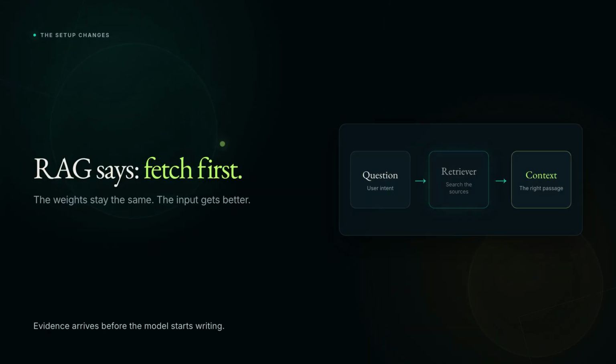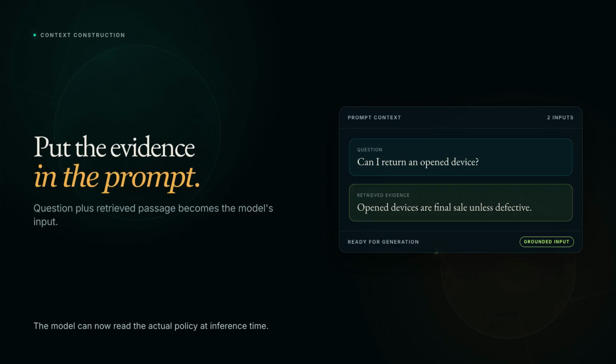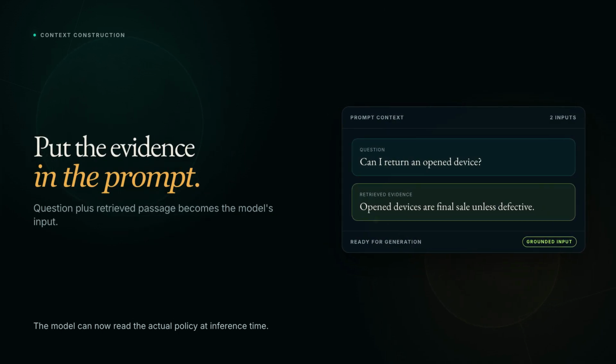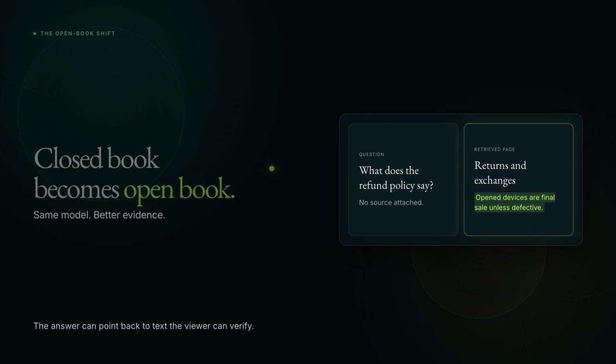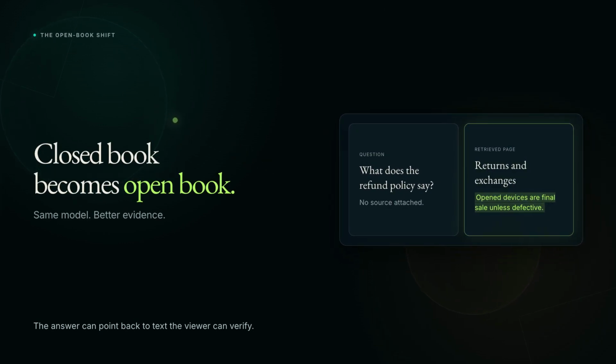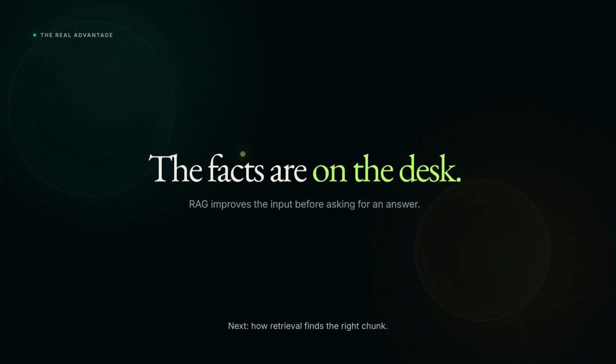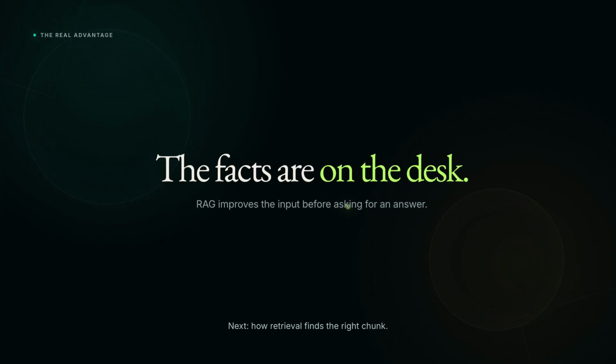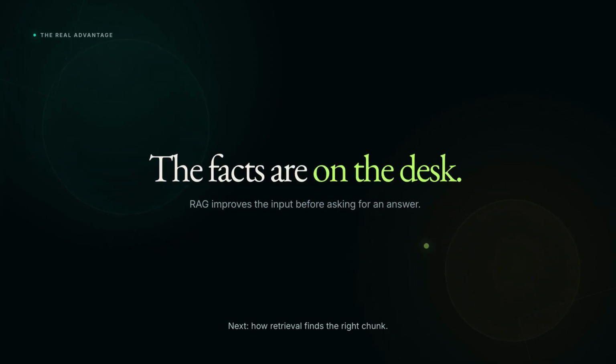RAG changes the setup. Before the model answers, you go fetch the relevant text and you put it right in the prompt. Now the model isn't answering from memory, it's answering from the page in front of it. Closed book becomes open book. Same model, much better answers because the facts are on the desk.